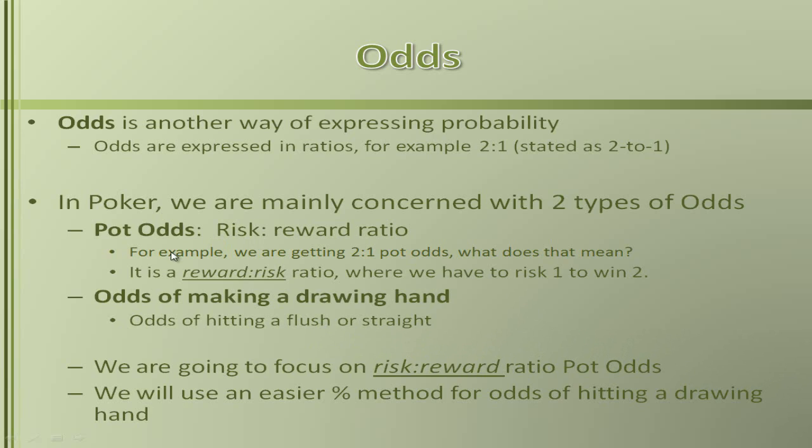Now when we're talking about pot odds, for example, you may be in a poker hand and you are looking at your HUD and it says that you're getting 2 to 1 pot odds. Well, what does that mean? It's a reward to risk ratio where you have to risk 1 to win 2.